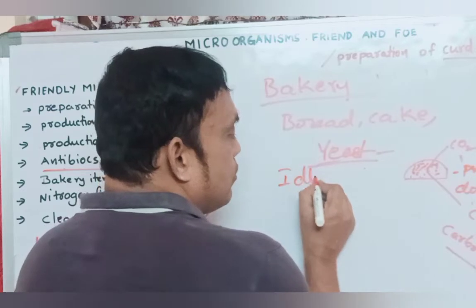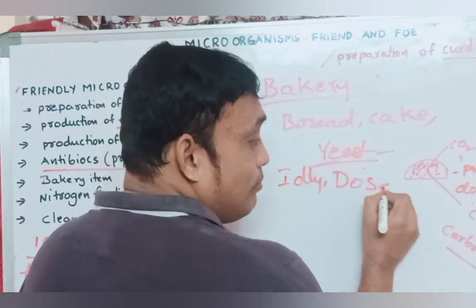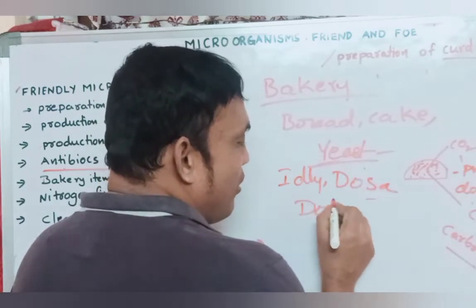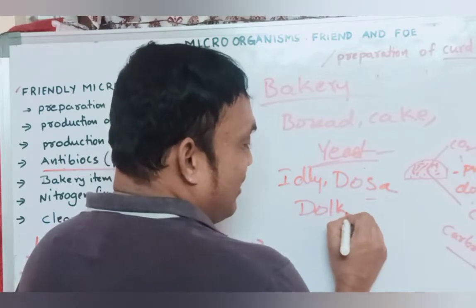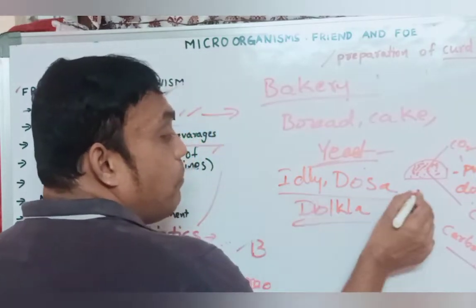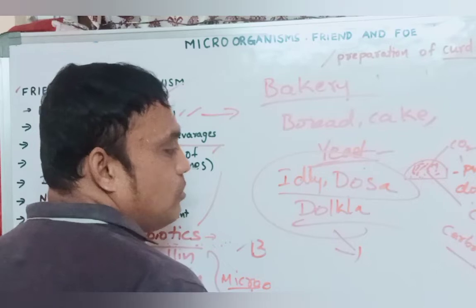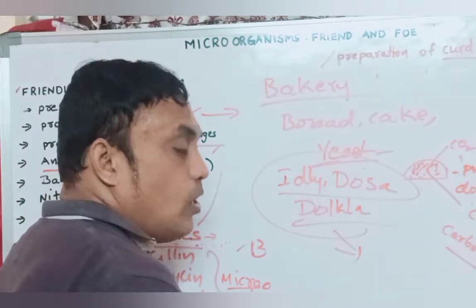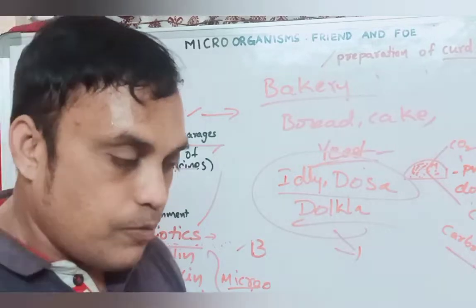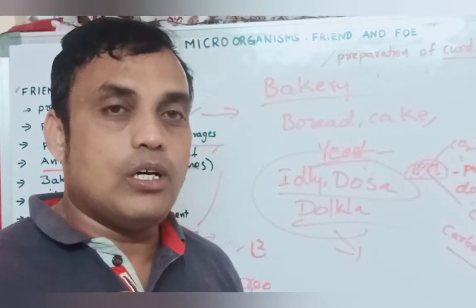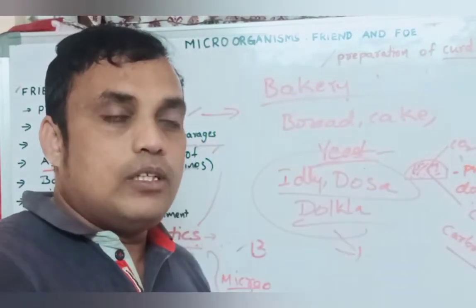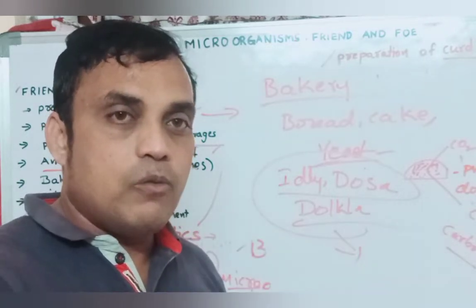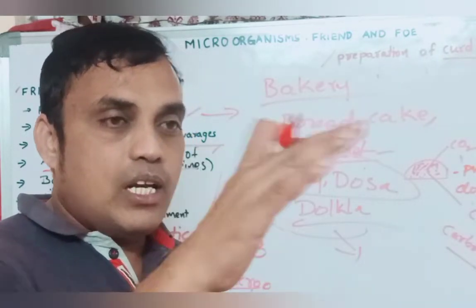Not only that one, preparation of what? Idli, dosa, or dhokla. Okay, dhokla. In the preparation of these food items also, microorganisms are especially useful. For example, if you want to prepare dosa or anything, one day before only we prepare the dough, and we keep it in one place.